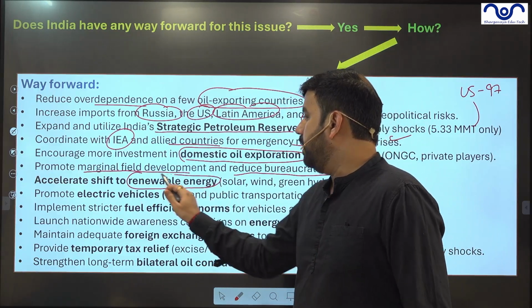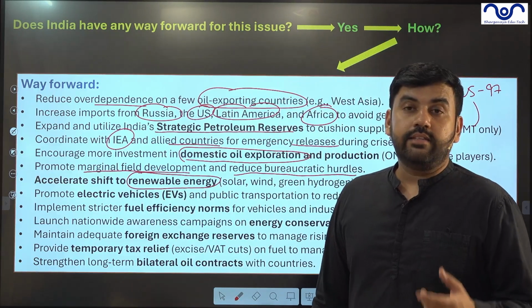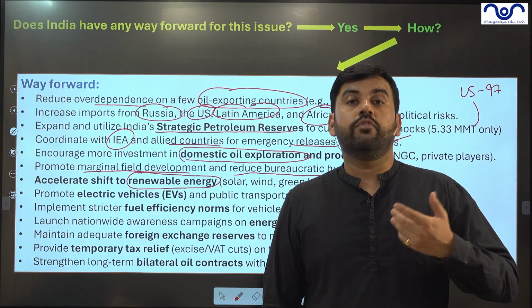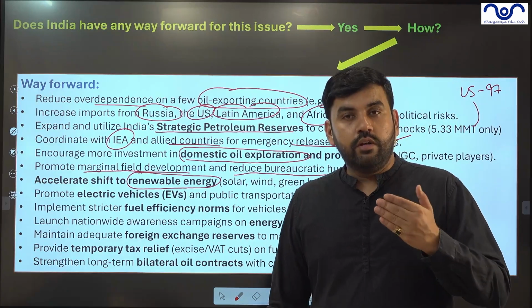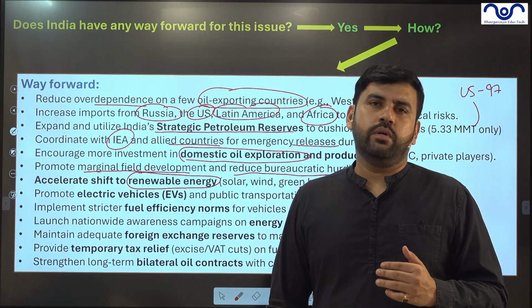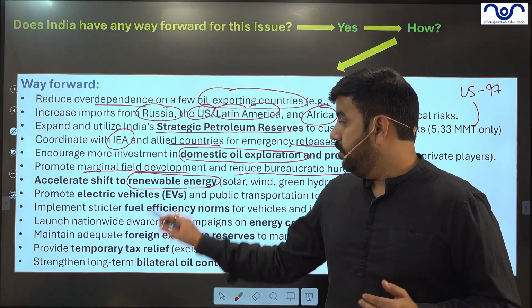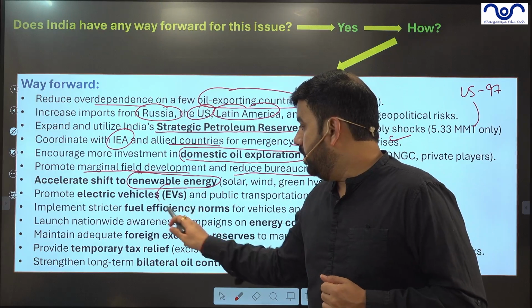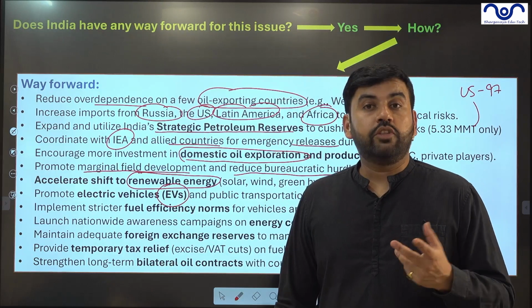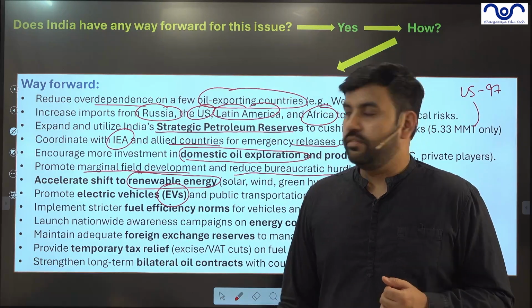Accelerate the shift to renewable energy. India is aspiring to get a lot of energy from solar power, wind power, small hydropower, and other renewables. Electric vehicles: a National Mission has been launched on electric vehicles.